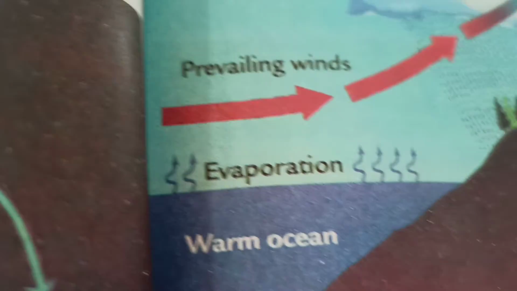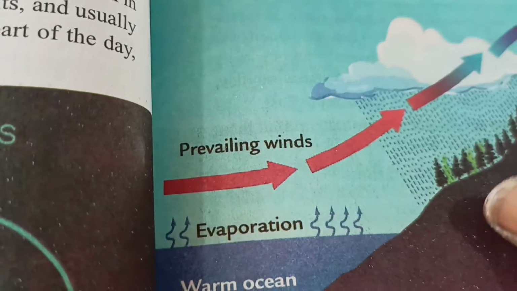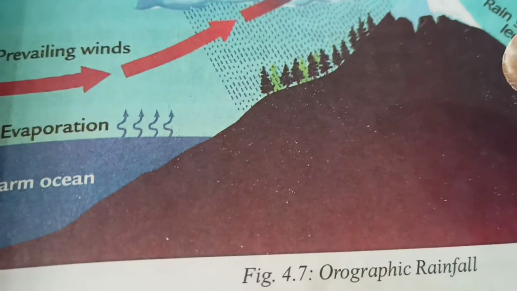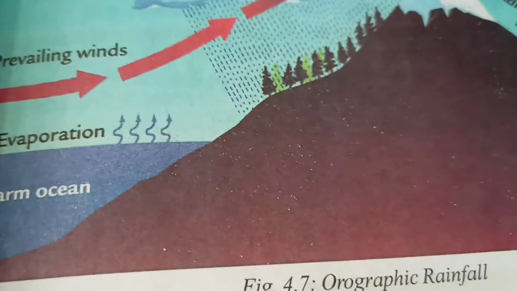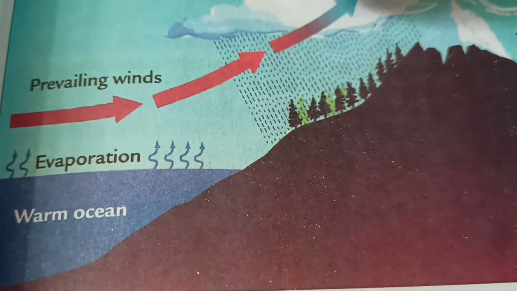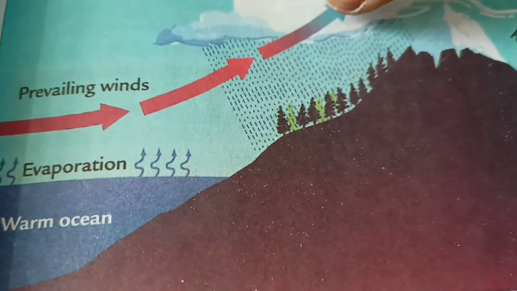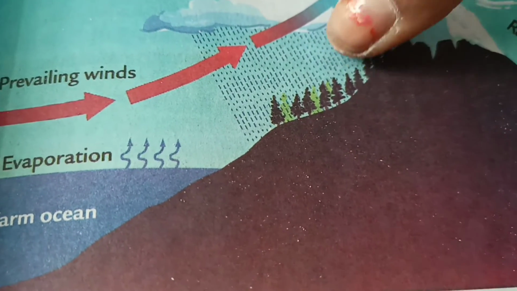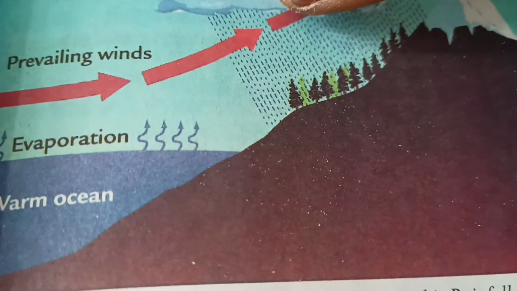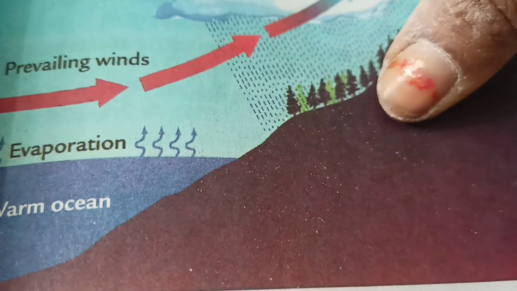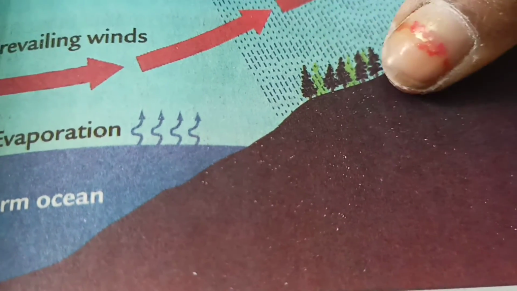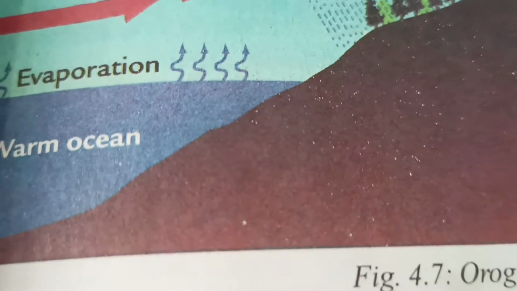See here, the prevailing winds carry moisture, and clouds form on one side of the mountain only. Thus the windward sides of many mountain ranges receive heavy rainfall, whereas the leeward side, along which the air moves down, receives less rainfall.